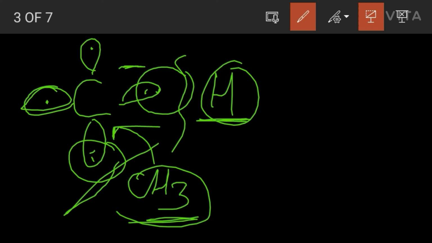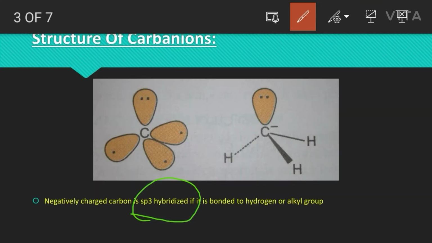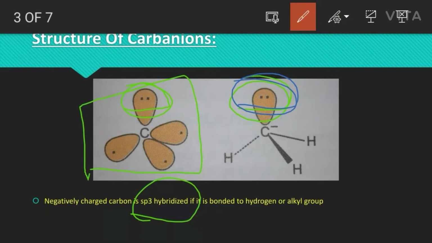It means a carbanion is formed when electron releasing alkyl groups are attached to the carbon atom in its sp3 hybridization state. This is the structure of the sp3 hybridized carbanion. Here one extra electron is there. Because of this extra electron, the carbon atom gains a negative charge.